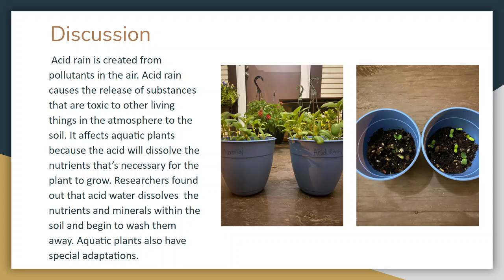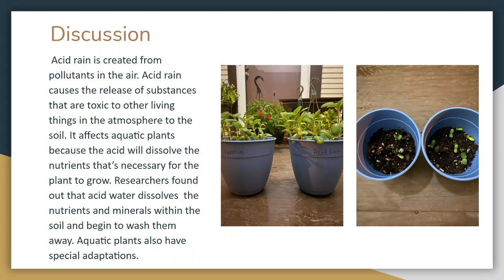These are the pictures of the plants, the process of it growing. The normal plant is somewhat shorter than the acid rain plant. And it says acid rain is created from pollutants in the air.